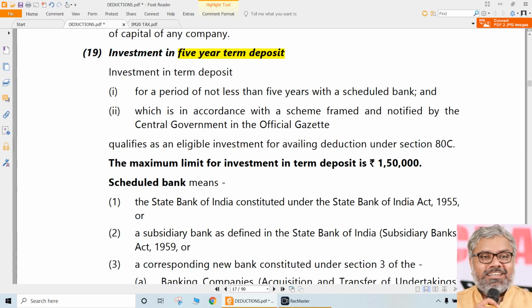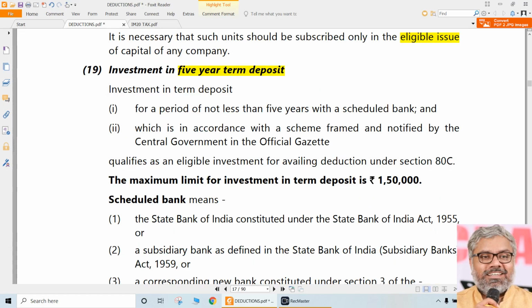That is the 5 year term deposit. Directly the assessee can just go to any scheduled bank. Any scheduled bank, you can just walk in and make a term deposit. But a term deposit is not a savings bank account, nor are we talking about a current account. We are talking about a deposit, a fixed deposit. Term deposit is what is popularly called fixed deposit. And how long should that deposit be for? That should be for 5 years. So if you just walk into a bank and ask them, I want to make a deposit which is eligible for 80C, they will anyway give the same application because they know which deposit is eligible for 80C.